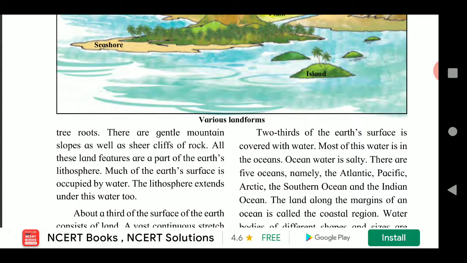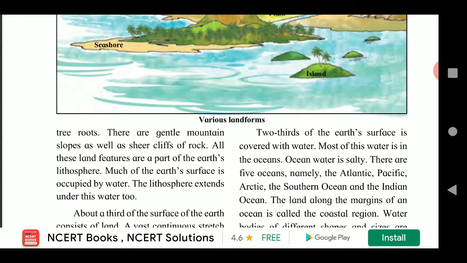Two-thirds of the earth's surface is covered with water. Means large part of the earth's surface is covered with water. Most of this water is in the ocean. Ocean water is salty. There are 5 oceans, namely Atlantic, Pacific, Arctic, the Southern Ocean and the Indian Ocean.